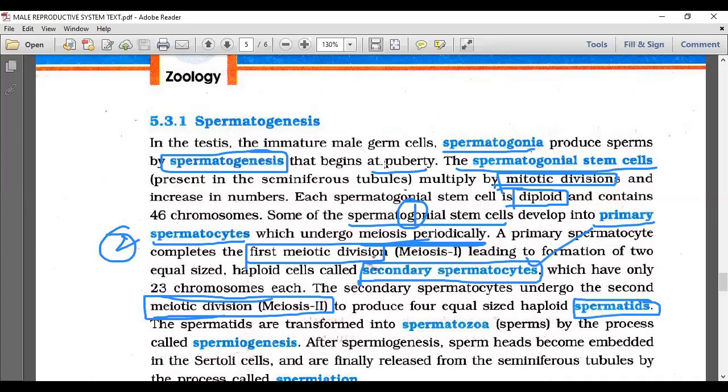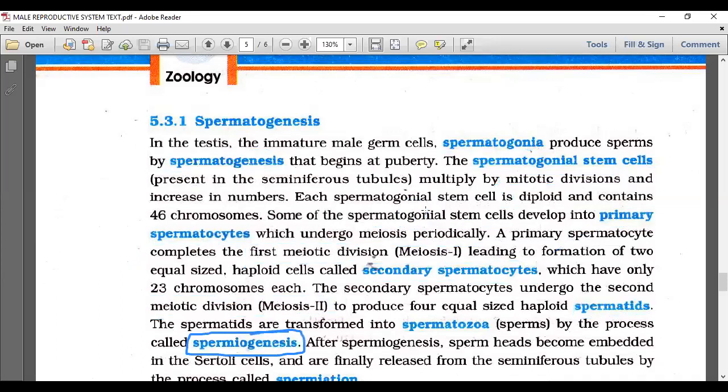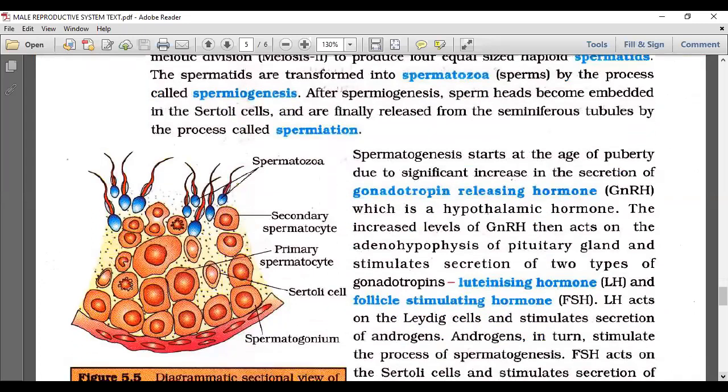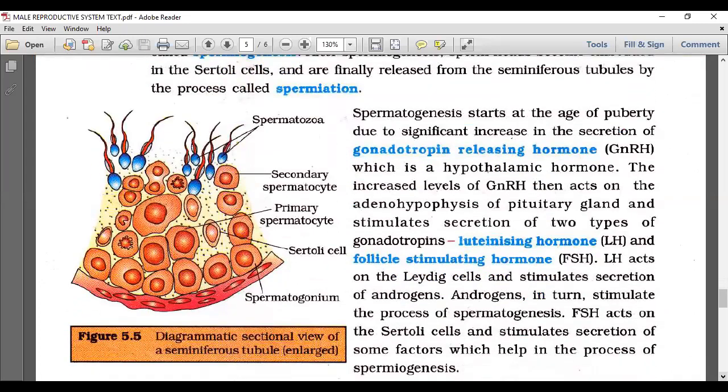These are the kinds of questions. Okay, then the spermatids are transformed into spermatozoa. The transformation of the spermatids into spermatozoa is called spermiogenesis. One more here, that is spermiogenesis. Then what happens after spermiogenesis? The sperm heads become embedded in the Sertoli cells and finally are released from the seminiferous tubule by a process called spermiation. Again, one more, spermiation. So this paragraph is very, very important.